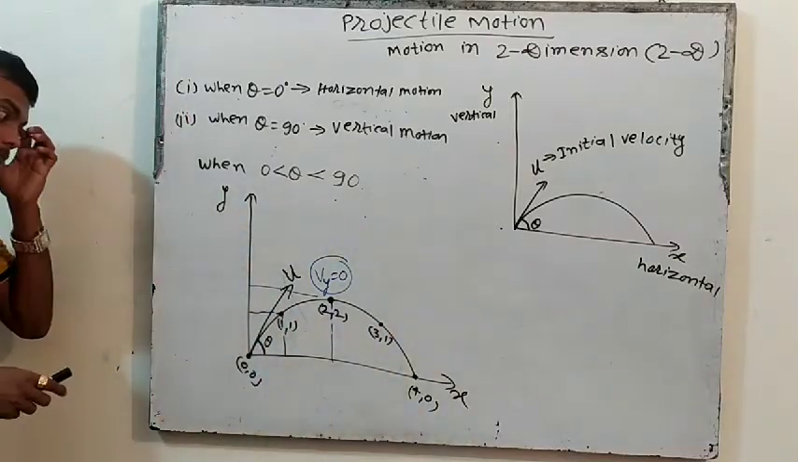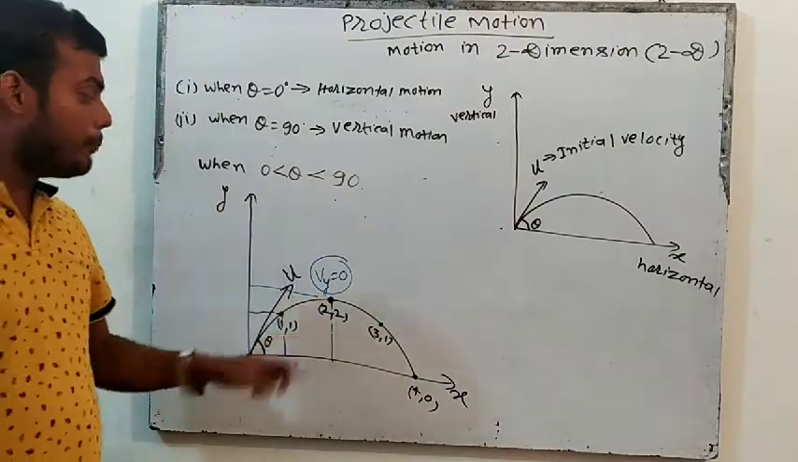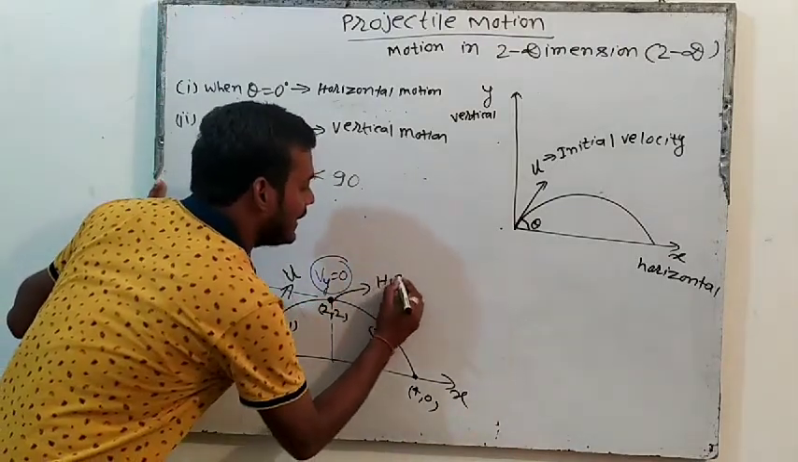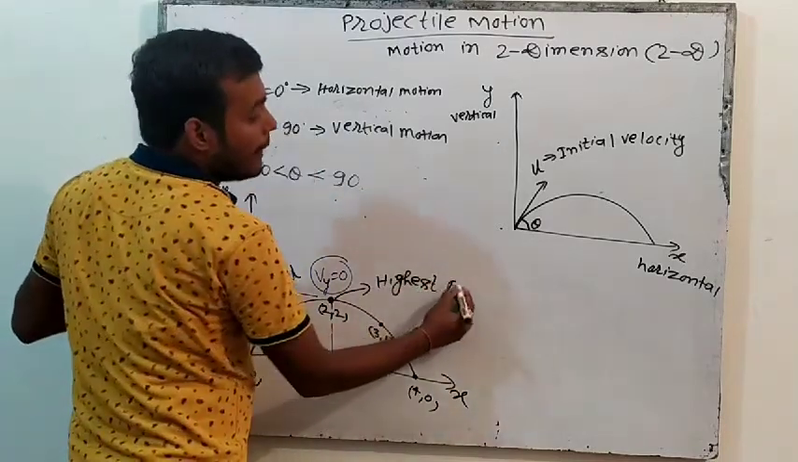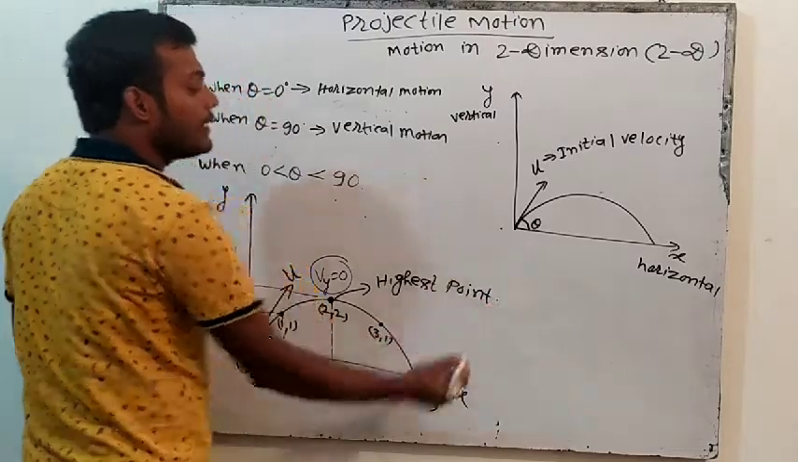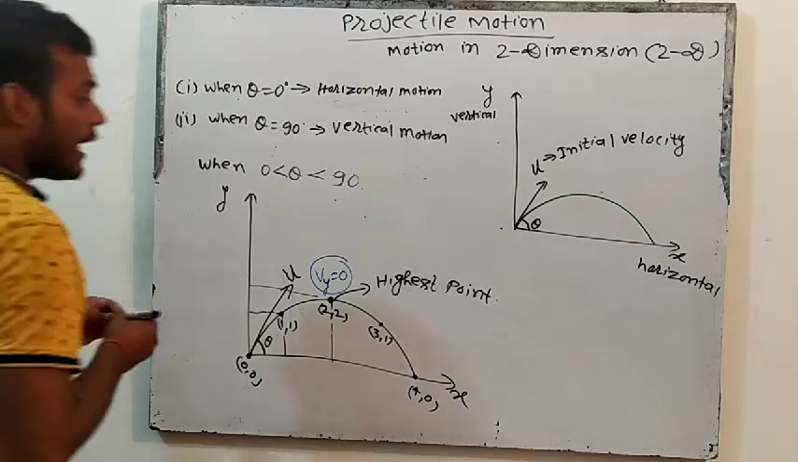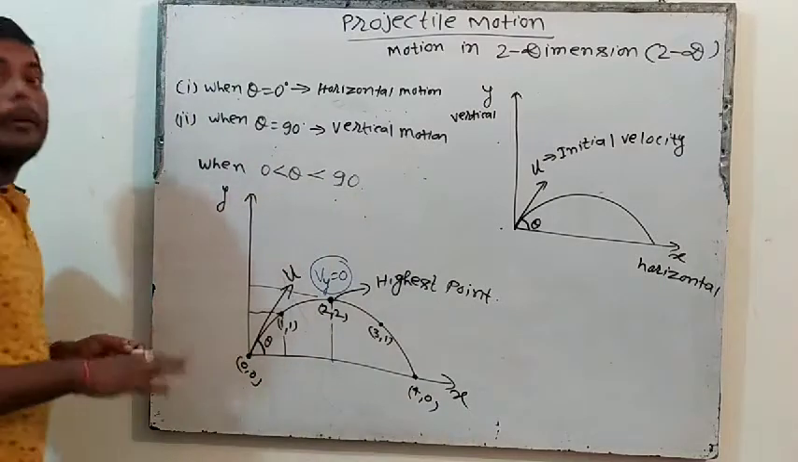Okay, tell me, when it comes down from the highest point, this is the highest point. If someone asks you in projectile motion what the final velocity in y direction is at the highest point, you will say 0. When it reaches the highest point, what will happen? It will start falling back. So now it will come down.